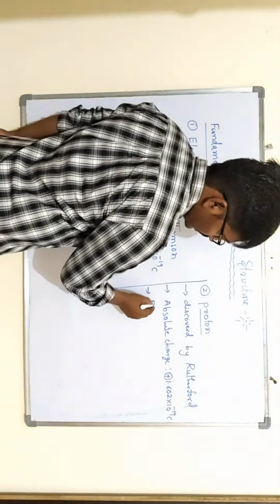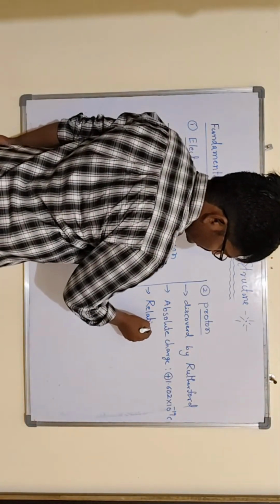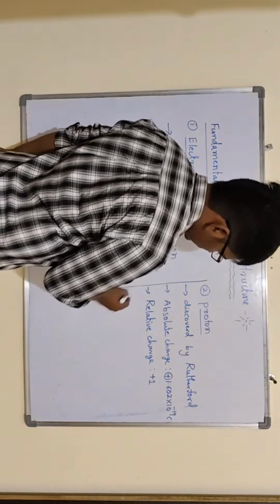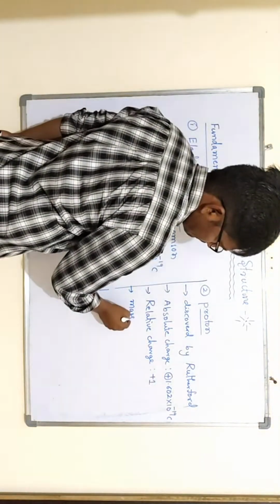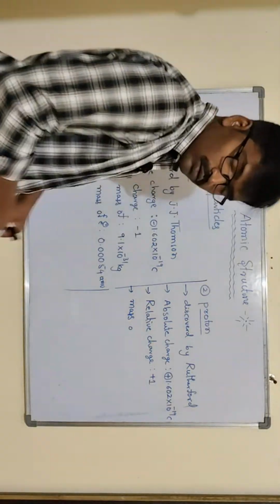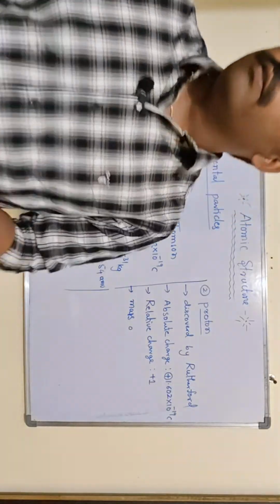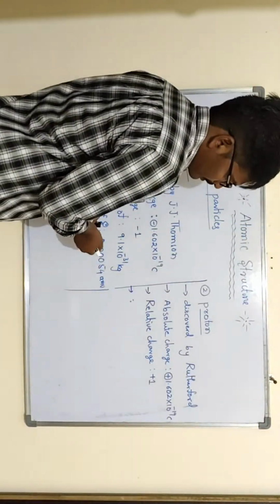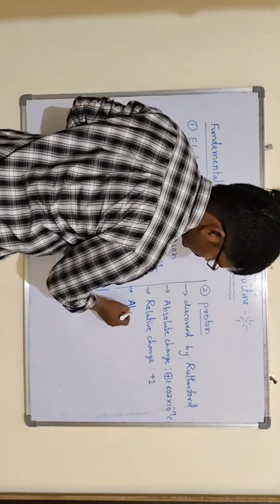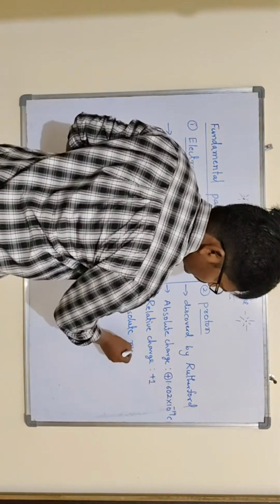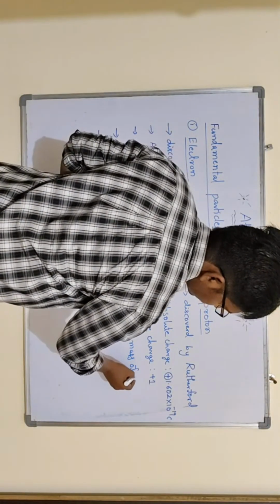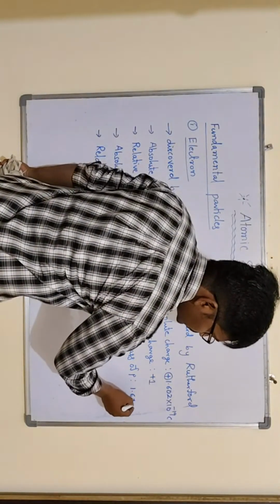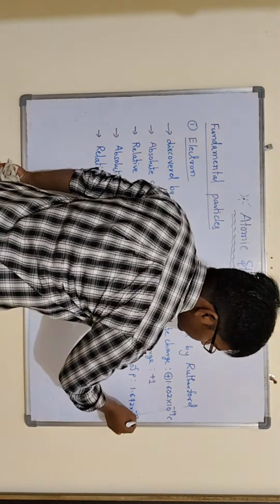Then relative charge, that is plus 1. Then mass. Absolute mass of proton, that is 1.672 into 10 to the power of minus 27 kgs.